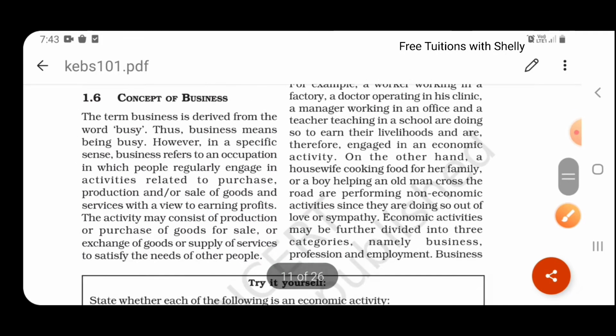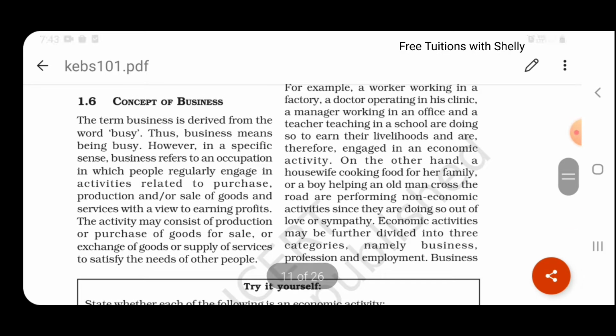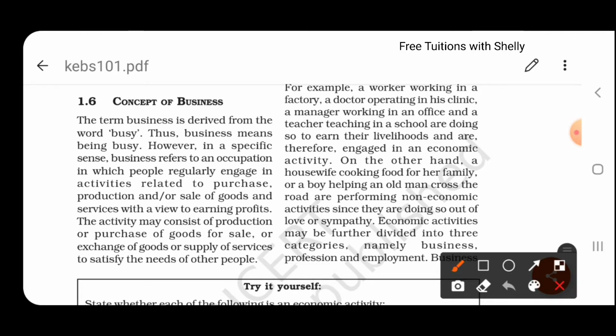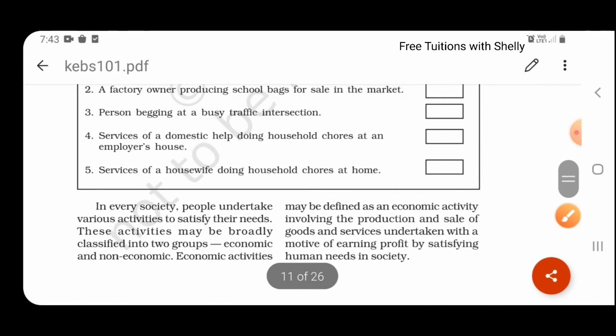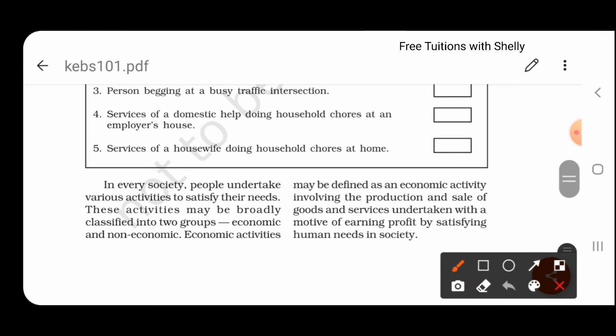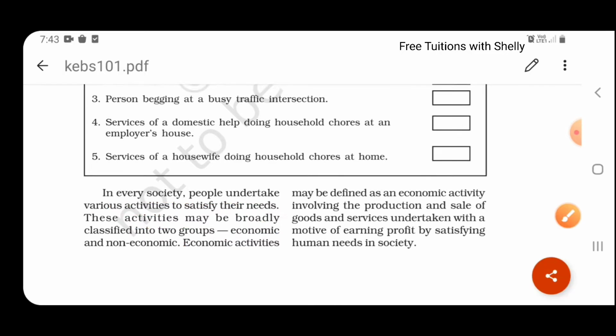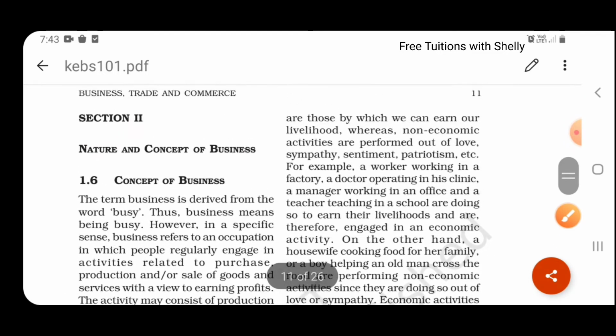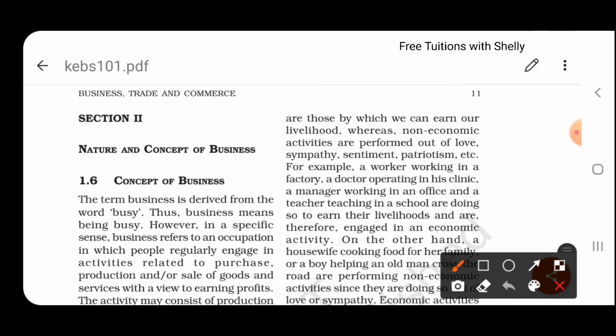Now we are going to see two types of activities in the business. So our business activities are classified into two. They are known as economic activity and non-economic activity. In every business, people undertake various activities to satisfy their needs. So these activities may be classified into economic and non-economic activities. Now we will be saying what is economic and non-economic activity. Economic activities are those by which we earn our livelihood, whereas non-economic activities are performed out of sympathy, sentiment, patriotism.